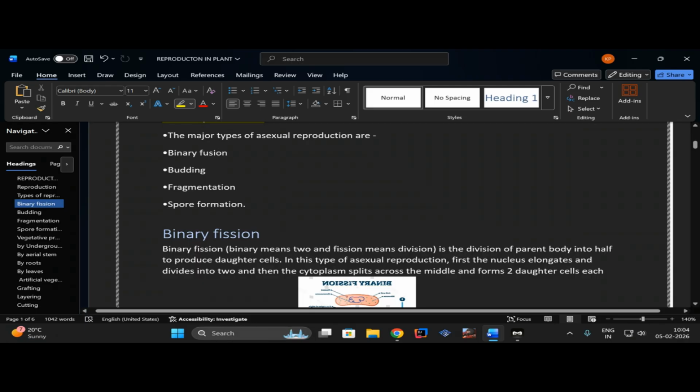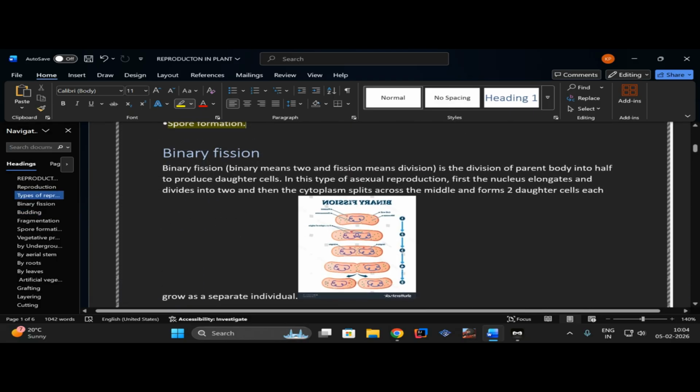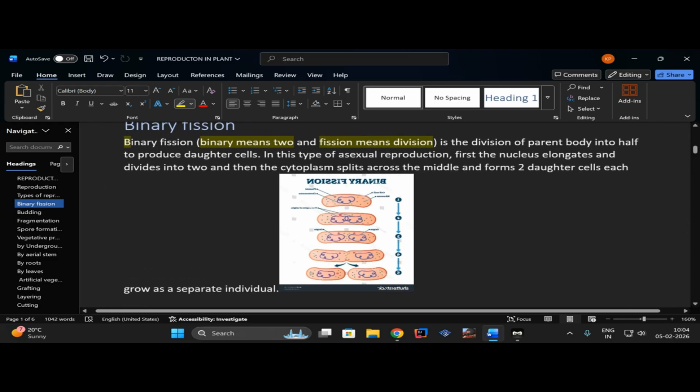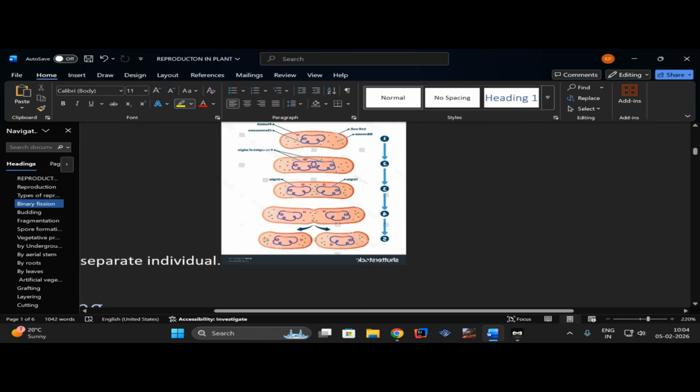Moving forward, there are majorly 4 types, that is binary fission, budding, fragmentation, spore formation. So first we are going to start with binary fission. In binary fission, binary means 2 and fission means division. So here you can see this parent. Let me zoom in for the better and a quick understanding. You can see here it is the parent cell or body which divides into 2 daughter cells.